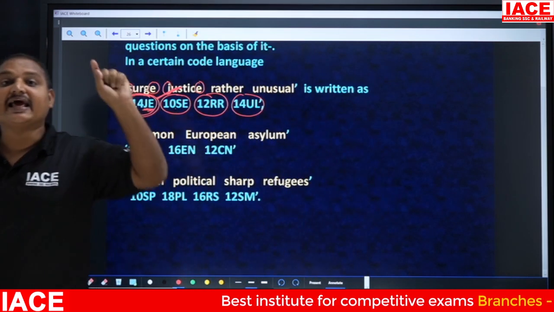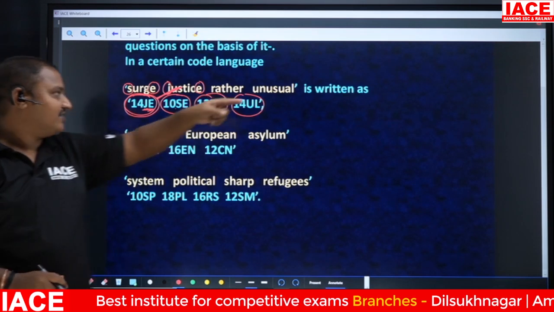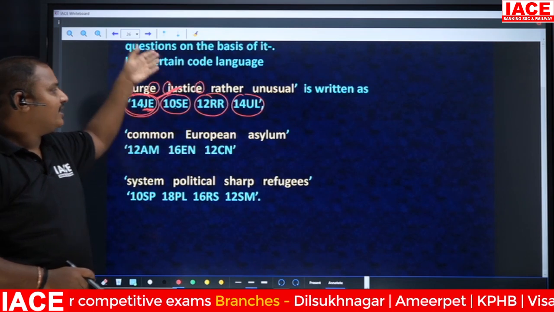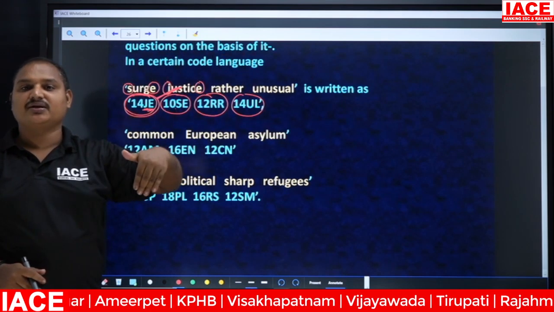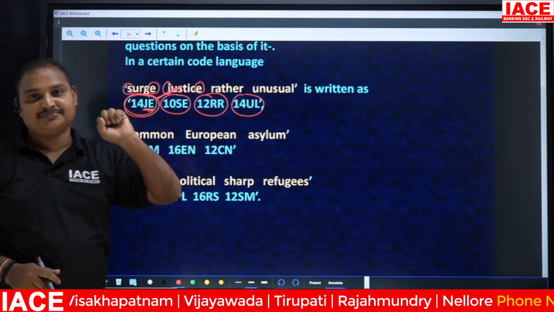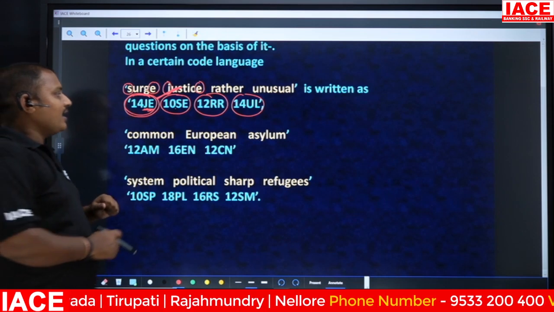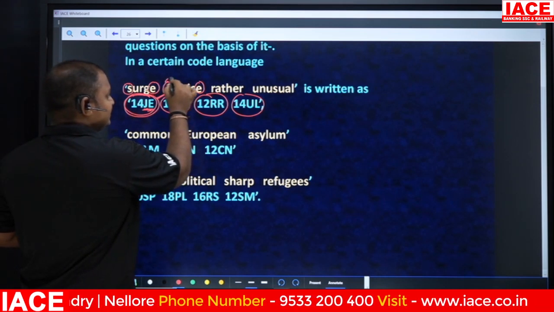There is no N. The N value is 14. If there is any N, we can say that yes, the first letter is N, that's why they have written 14. A third letter is N, that's why they have written 14. But there is no N here. So when there is no N, just check the number of letters in this.